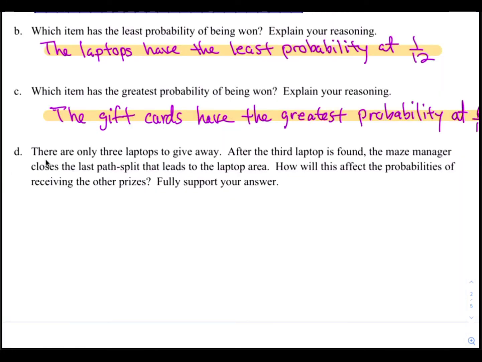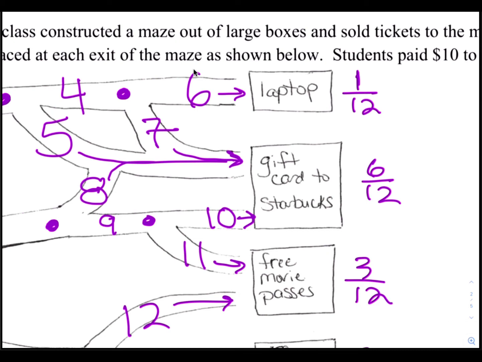And now part D. It says there are only 3 laptops to give away. After the 3rd laptop is found, the maze manager closes the last path split that leads to the laptop area. How will this affect the probability of receiving the other prizes? Support your answer. All right, the way that was worded can be a little confusing, but I'm going to interpret